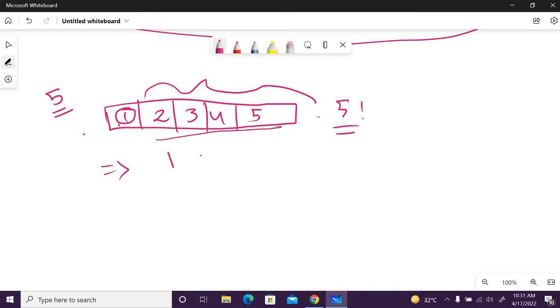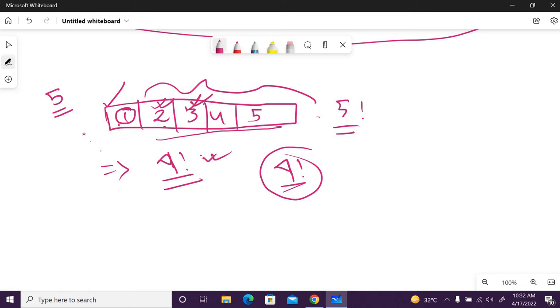So 4 factorial is the total number of ways when I am fixing one number. The same way, when I am fixing number 2, then other than 2, how many digits are left? 4 digits. So the total number of ways is 4 factorial.